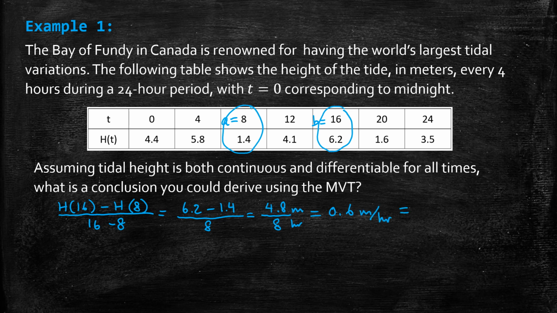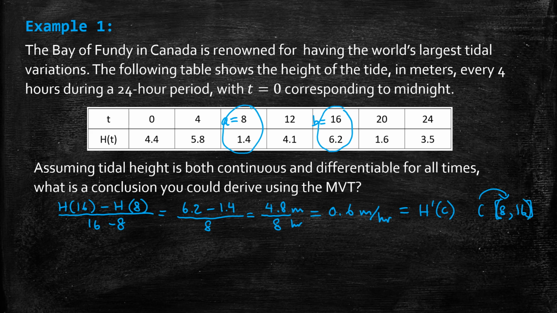And what the mean value theorem guarantees is that at some point c in that interval, the instantaneous rate of change of the height of the tide would have to be 0.6 meters per hour. And we know that c has to be in the open interval (8, 16).